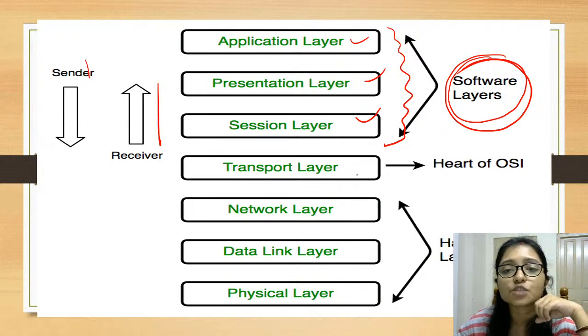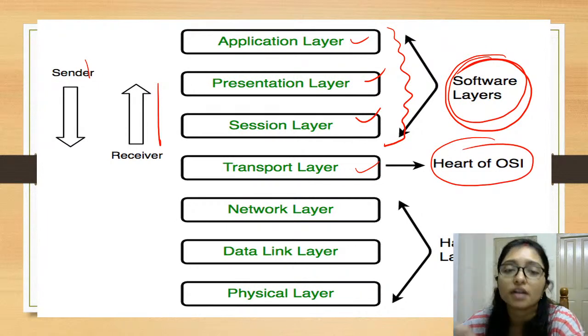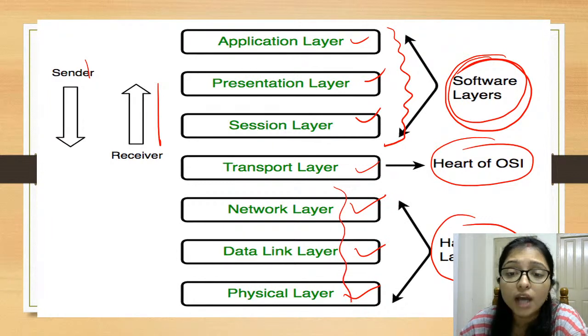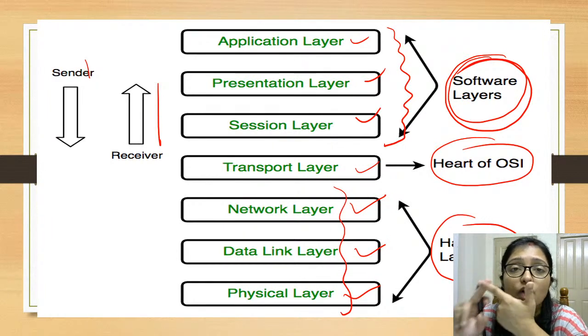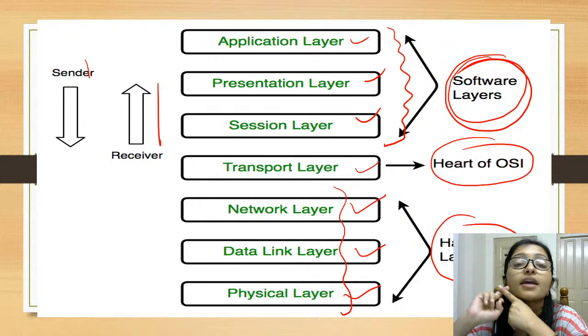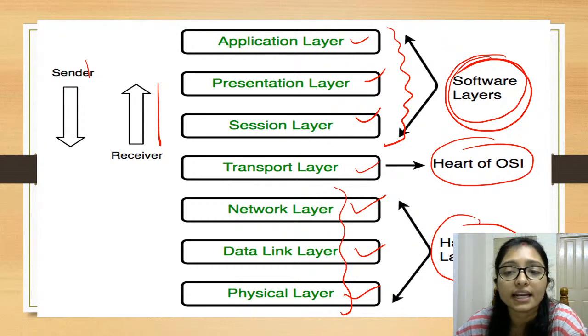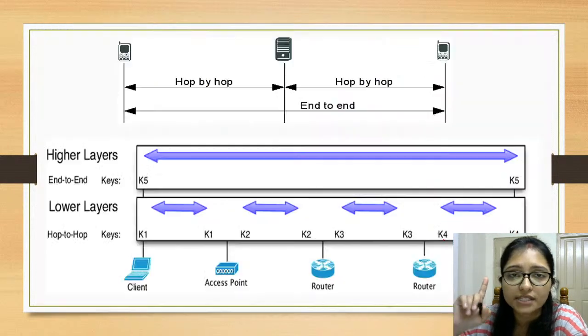Now after that, the transport layer is the heart of OSI, meaning how you are transporting the data. Now the hardware layers, what are they? They are the network layer, data link layer and physical layer. All are hardware layers, meaning there is the router, repeater, gateway, your machine, your LAN, everything in the hardware layer. Okay, try to remember what is the software layer, what is the hardware layer and what is the OSI layer.